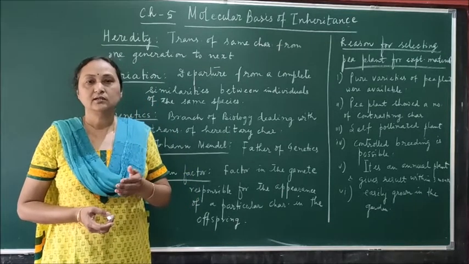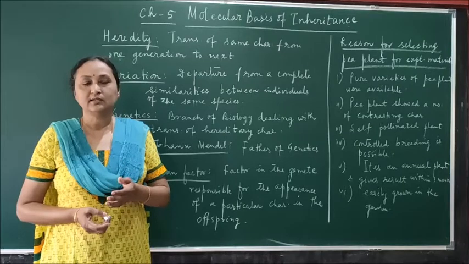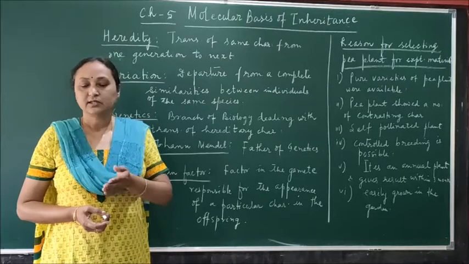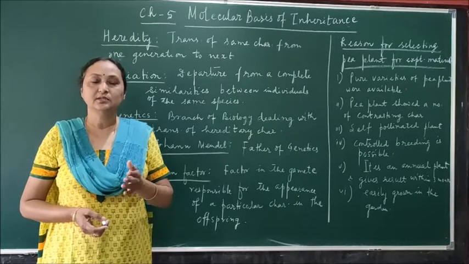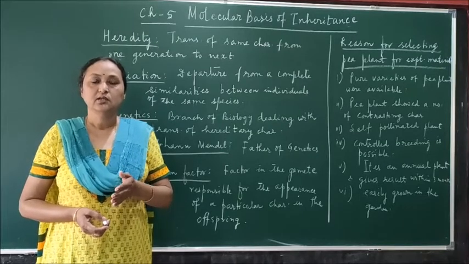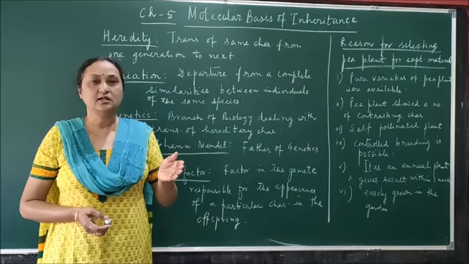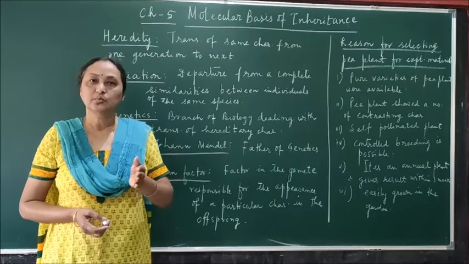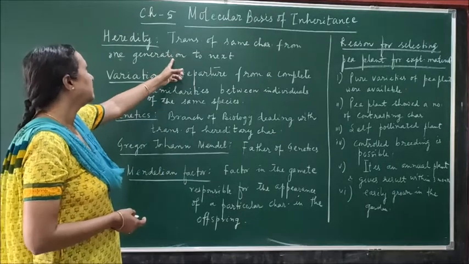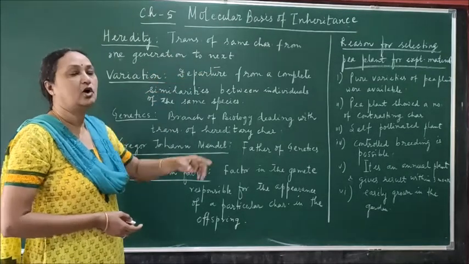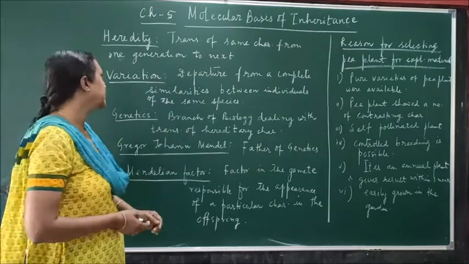You also know that you are similar in some character to your mother and similar in some character to your father. So how is it possible? How can the same character be seen in your body? That is because the character is transferred from parents to progeny. So heredity means the transfer of the same character from one generation to the next, or from parents to progeny.